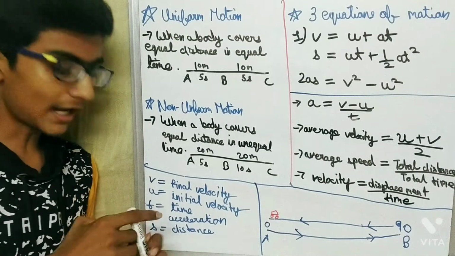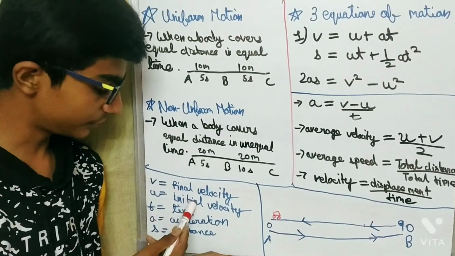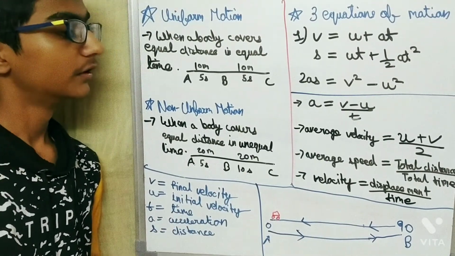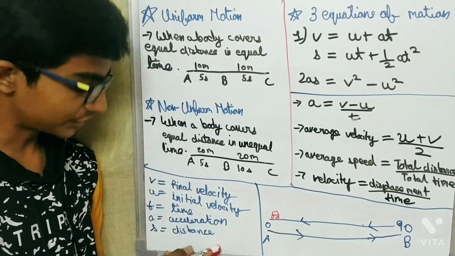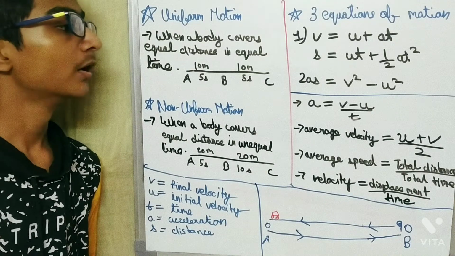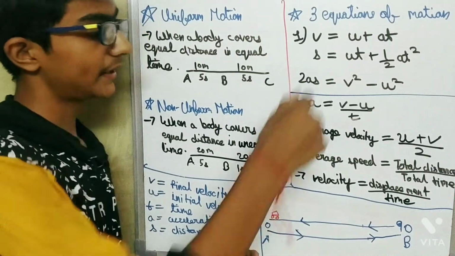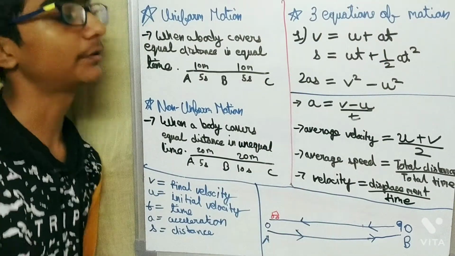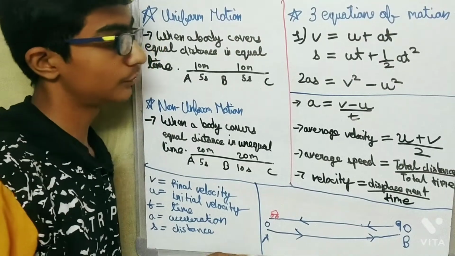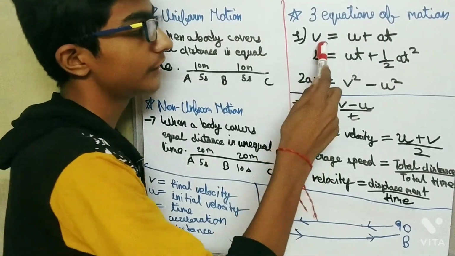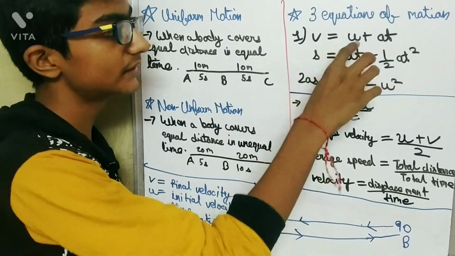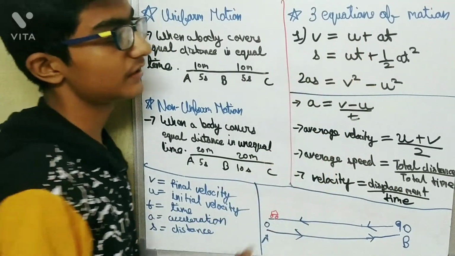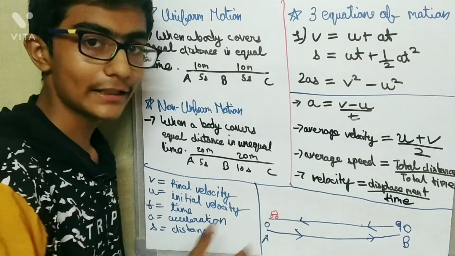So now I hope you understood what final velocity and initial velocity are. I already told you what acceleration, distance, and time are. So now moving forward, there are some equations in this chapter which we will use. So first is V is equal to u plus at. It's not ut. V is equal to u plus at.